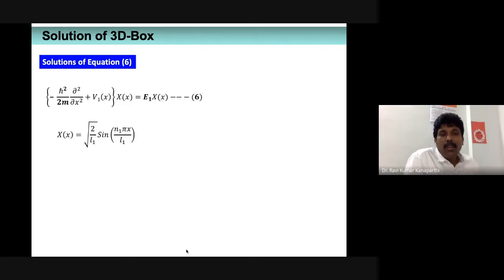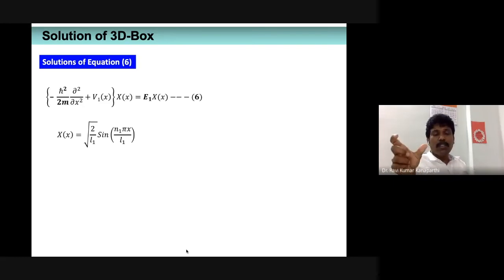Why have I written it like this? Because the expression we got is a second order homogeneous differential equation. And it is as if the particle is moving along the x direction, but the box is oriented along the x direction, whose length is L1. That is the length of the box.